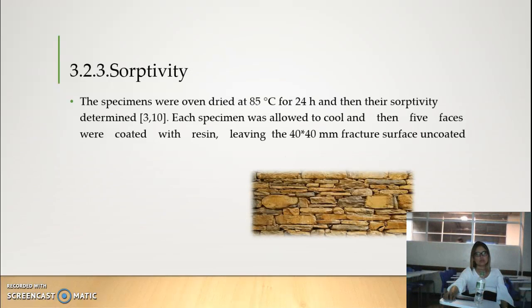The sample was dried in an oven at 85 degrees for 24 hours and the absorption capacity was determined. Each specimen was allowed to cool and then 5 pieces were cut, leaving the fracture surface uncut.